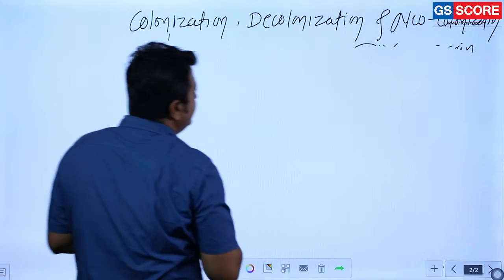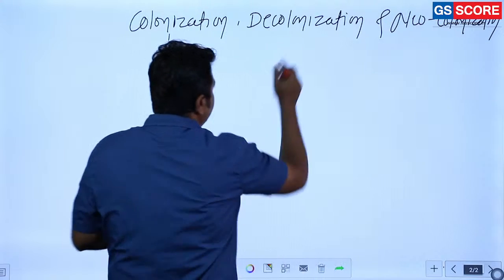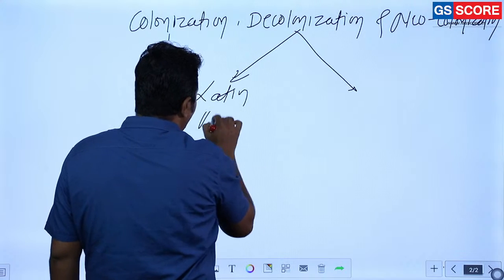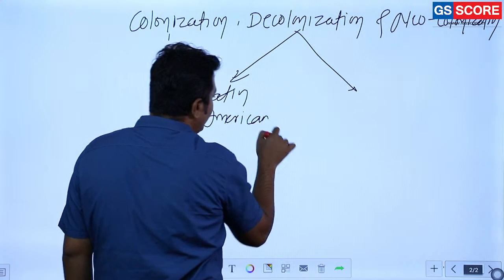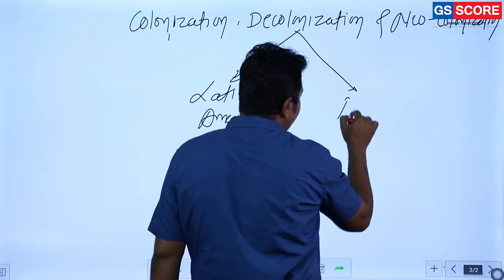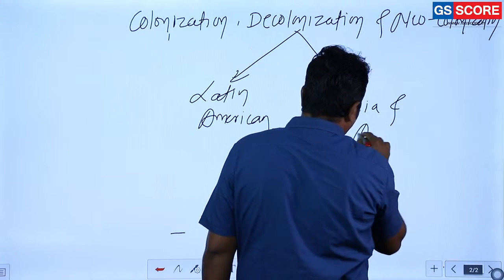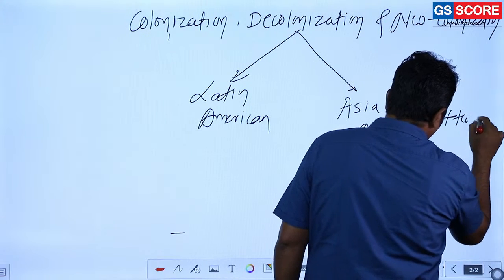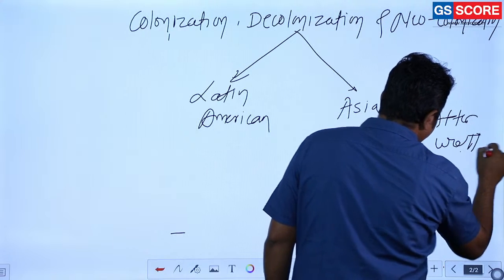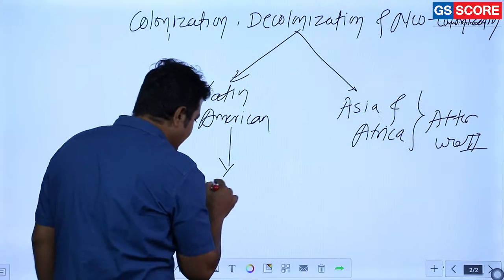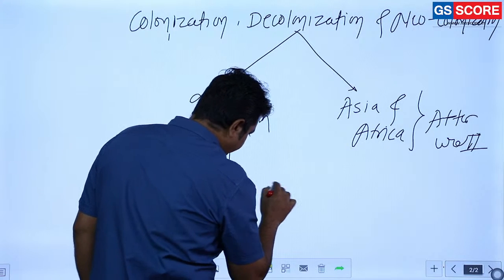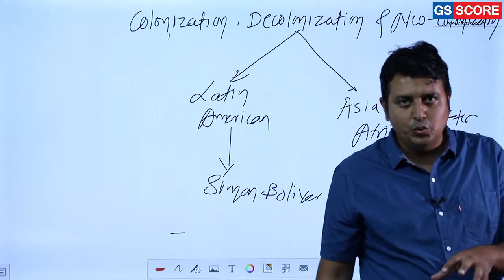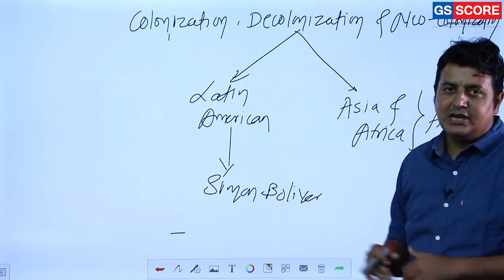Decolonization also has two aspects. The first, of course, is related with Latin America. Latin American countries got independence much before the other countries, and the next phase of decolonization is Asia and Africa. This phase is basically after World War II, and the Latin American phase was led by Simon Bolivar. Clear? And whatever I say to you, this story is applicable here as well.